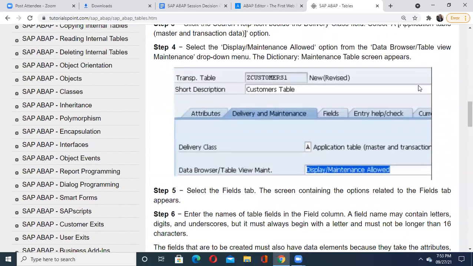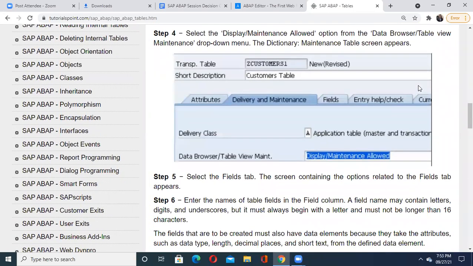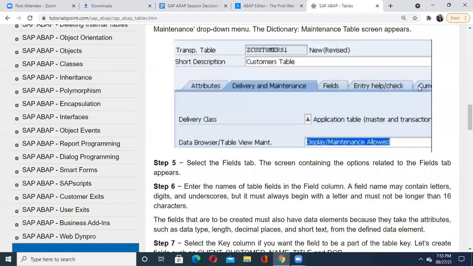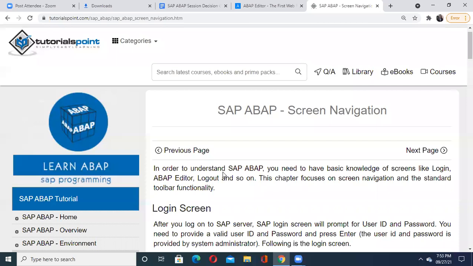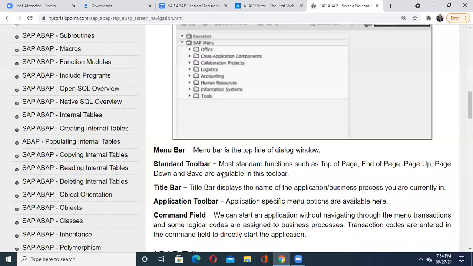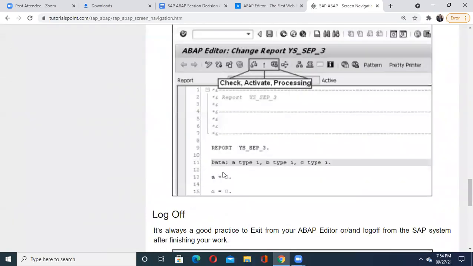Just remember this word, customization. I think this point is explained. I'll just take you here with the screen navigation. Just remaining part, just here.